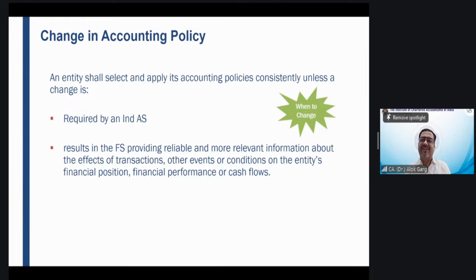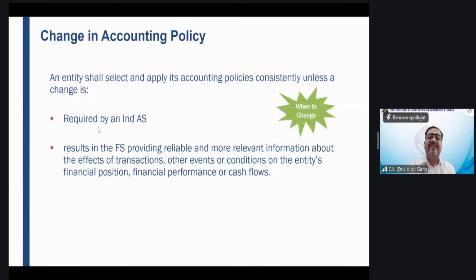Till 2016-17, the CA final students were not reading Ind AS in detail. But after 2017, they started learning this Ind AS in detail. Why? Because the institute had changed the standards, the institute had changed the syllabus.